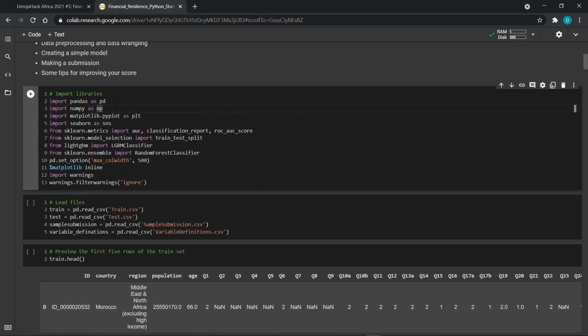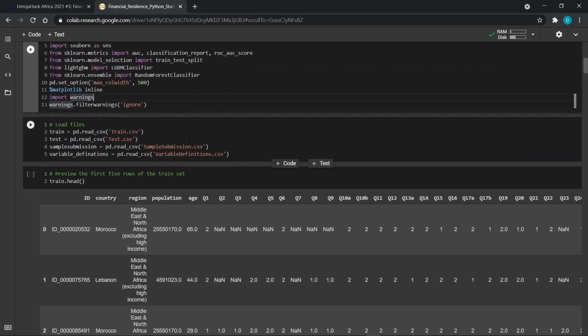Pandas and NumPy will be used for data manipulation. For exploratory data analysis, we use Matplotlib and Seaborn. To check the performance of a model, we'll use the sklearn library. And to train our model, we use LGBM and the random forest classifier so that we can compare the two and see which performs better.